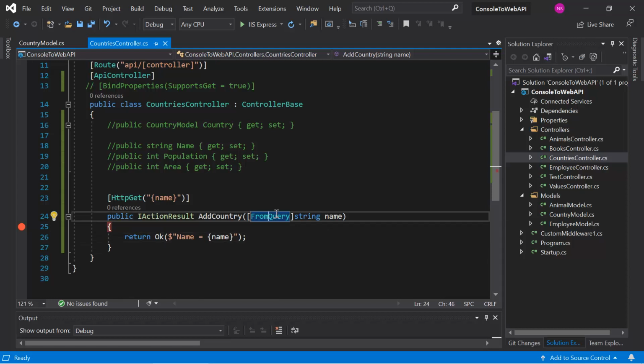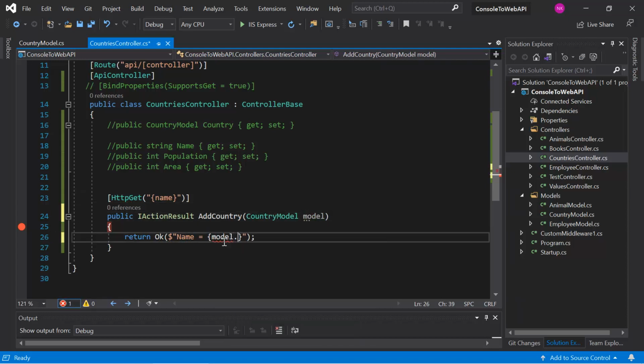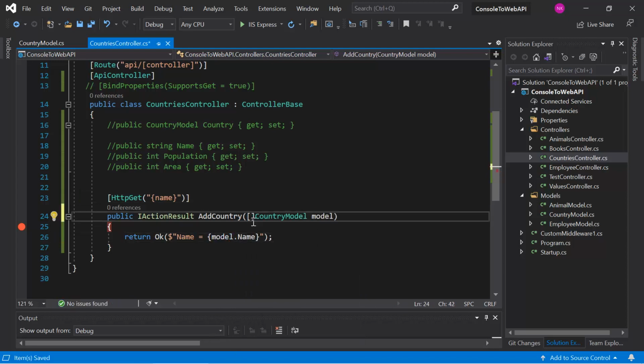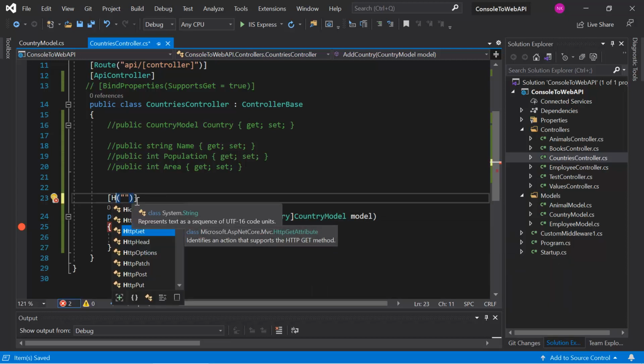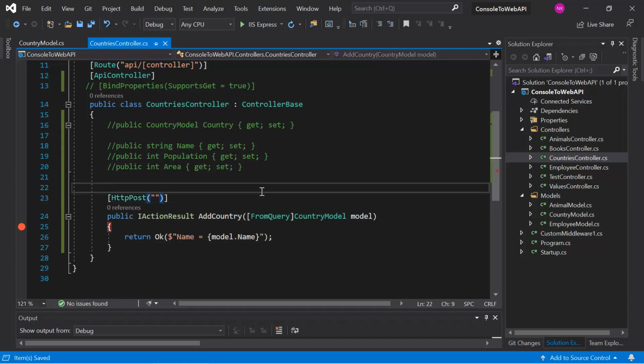Now let's try to use complex data also. So here I'm using the Country model and let's give it a name. Over here we can use model.name, and I want to force this application to get the data only from the query string. So here I'm writing FromQuery. This time let's remove it from here and make it HttpPost so that we can send the data in the body and in the query string also. Like this. Just run this application in debug mode.